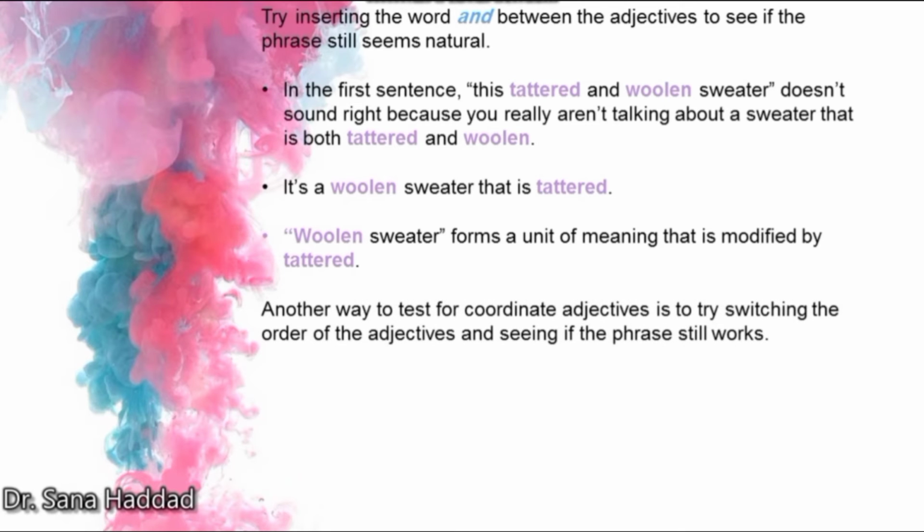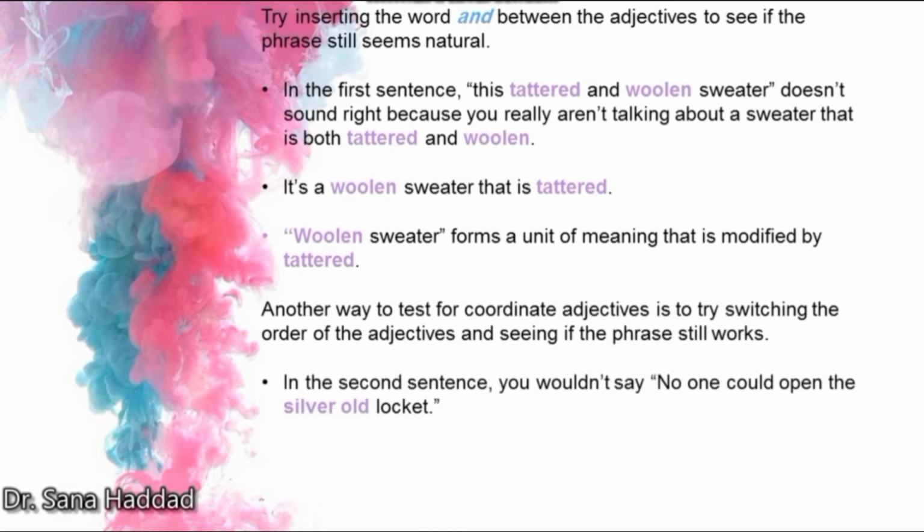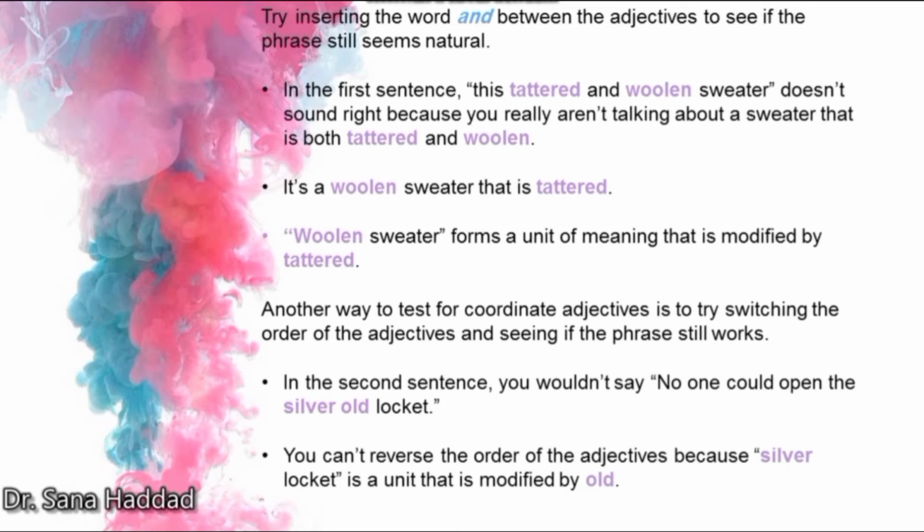Another way to test for coordinate adjectives is to try switching the order of the adjectives and seeing if the phrase still works. In the second sentence, you wouldn't say, no one could open the silver old locket. You can't reverse the order of the adjectives because silver locket is a unit that is modified by old, so it's a silver locket that is old. The same goes for the first sentence, which is a woolen sweater that is tattered.